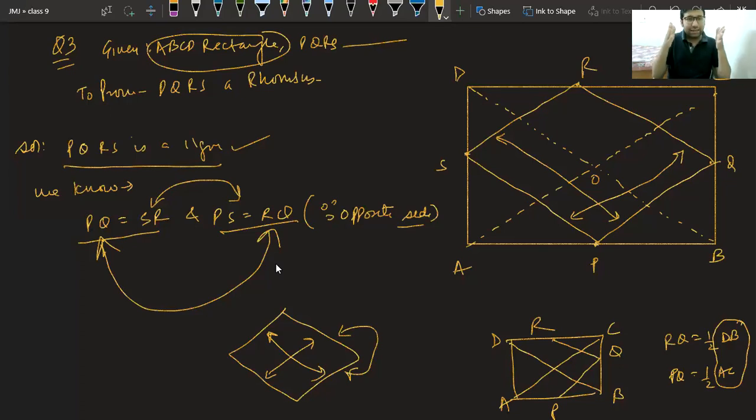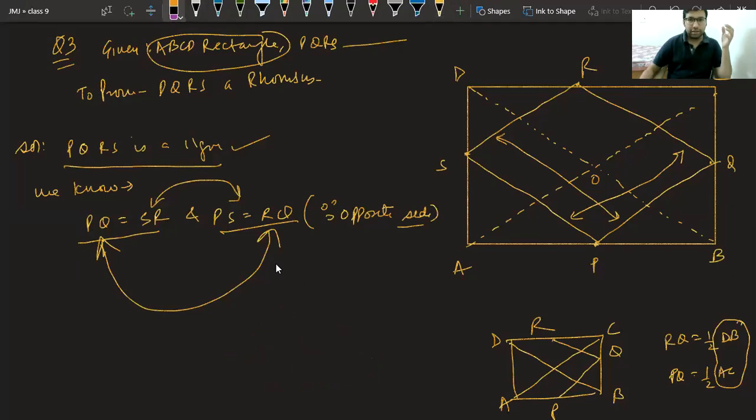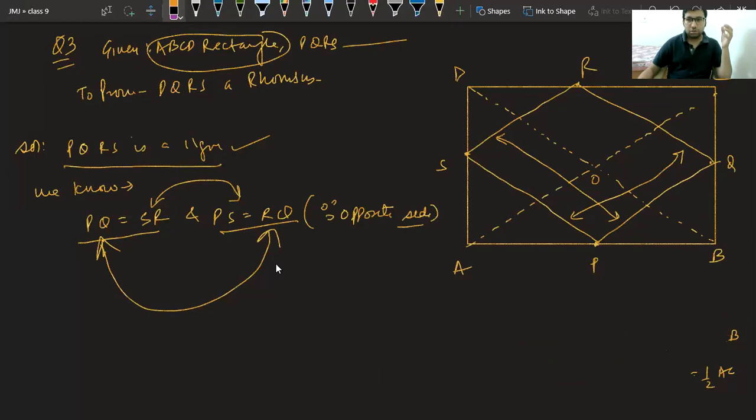Now to prove that adjacent pair equal, I used my mind that this ABCD is a rectangle. That means diagonals are equal. Let me write: as ABCD is a rectangle. One second. You have to work smartly in these questions.